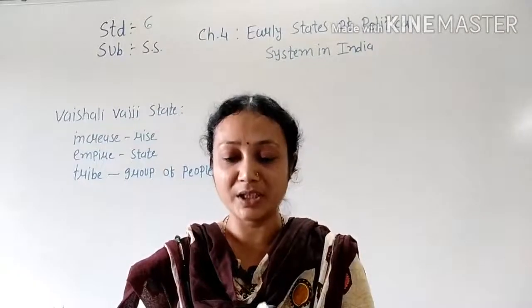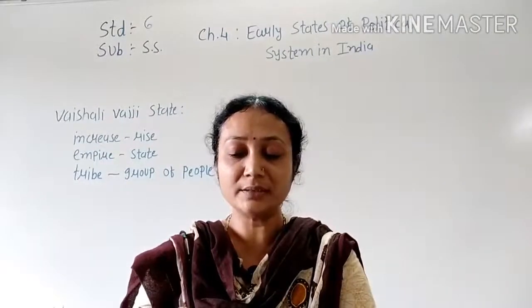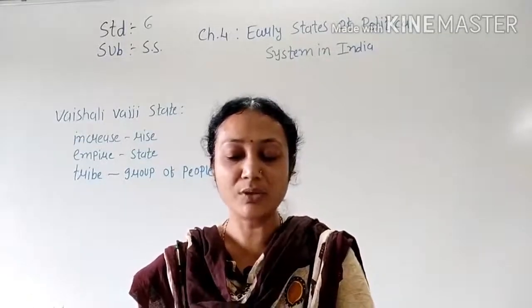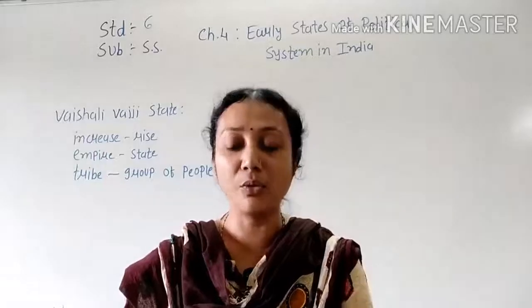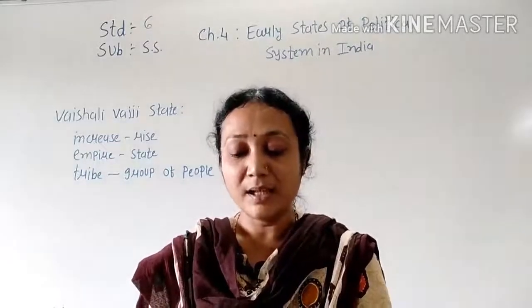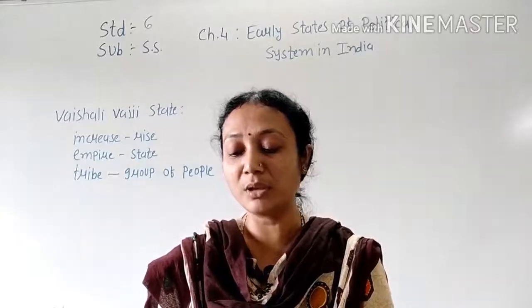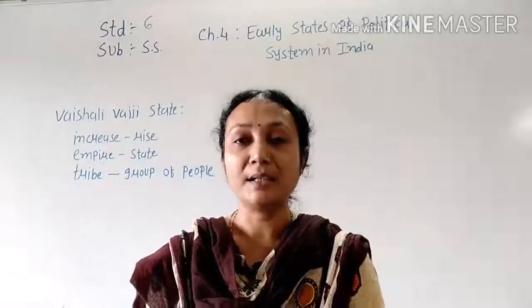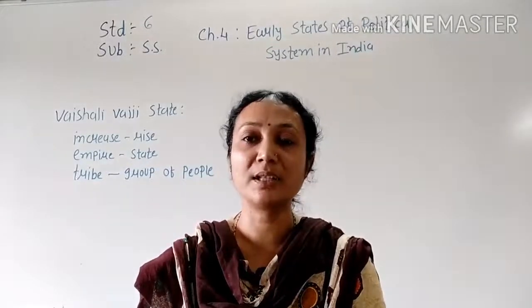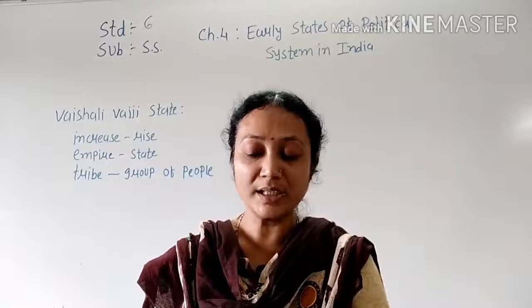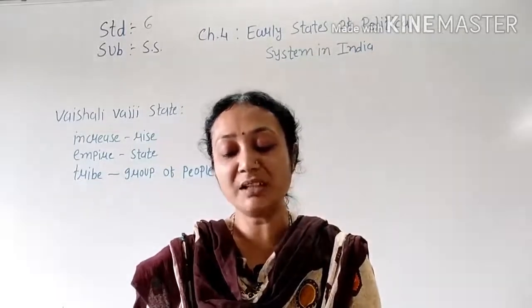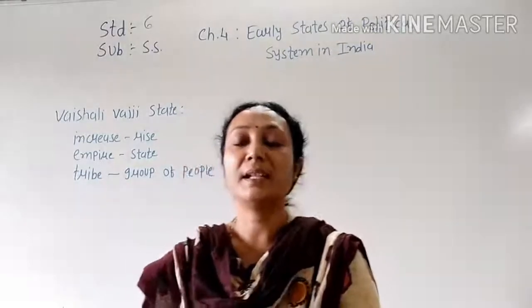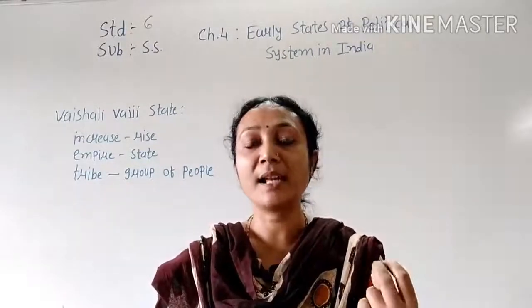The state administration of the Republic was governed by the Sabha. Governed means to rule over. Because of this it was called the Republic. The Republic was ruled by Sabha and Samiti, we also know these two words, and because of ruling by this Sabha it was called the Republic. So we also learn that there are two types: monarchy and republic.